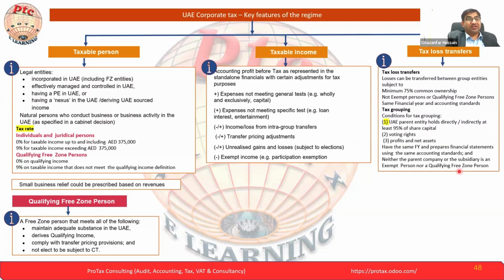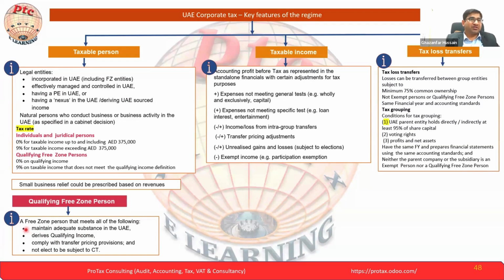Now, next, it is not only one condition; all the conditions need to be met simultaneously. Derive qualifying income. Maintain adequate substance. What is adequate substance? I'll just give you an example. If the company has a trading business inside the free zone, it must have a warehouse where it will store its goods.